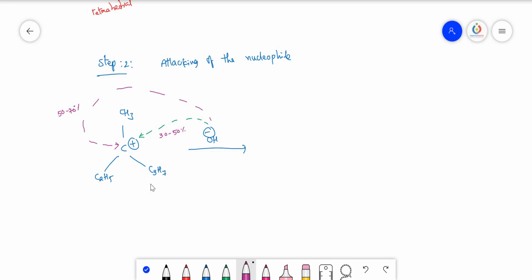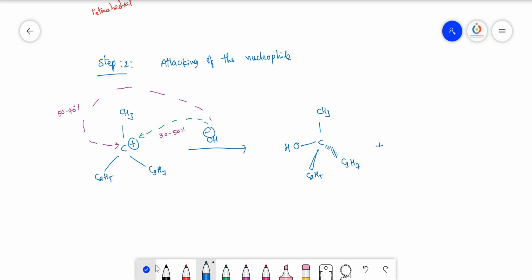Though a racemic mixture is formed, one will be the major component, that is, the inverted configuration product is generally the major one. But that is not mentioned in our notebook, so we have to follow as per their concept. So CH3, C2H5, C3H7, here OH group, this is the inverted configuration product, this is the major one, to be very frank.